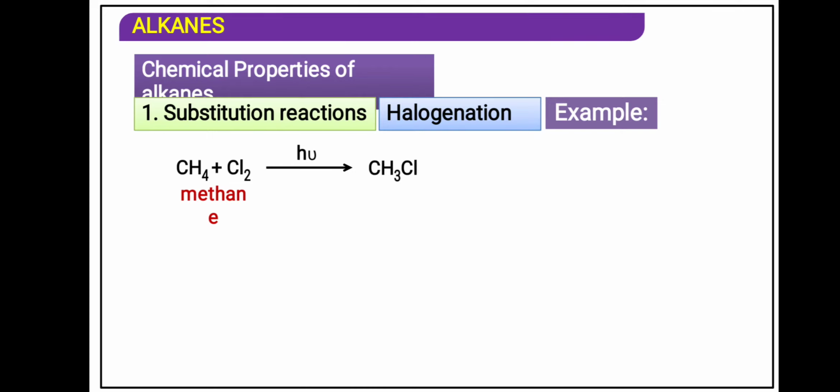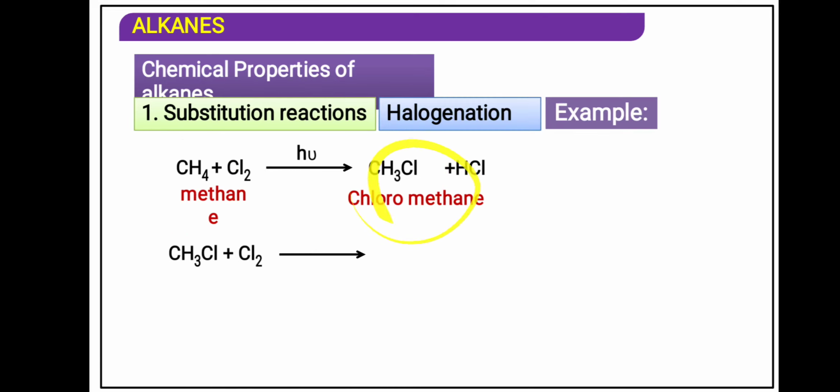Hydrogen is replaced by chlorine and the other hydrogen is attached to the halogen, forming HCl. The name of this compound is chloromethane. The IUPAC name is chloromethane, that is a haloalkane. Halo means fluoro, chloro, bromo, iodo, and alkane, methane, since it is derived from methane. That is why CH3Cl is also called a halogen derivative of alkane. With one halogen, it is said to be a monohalogen derivative of alkane.